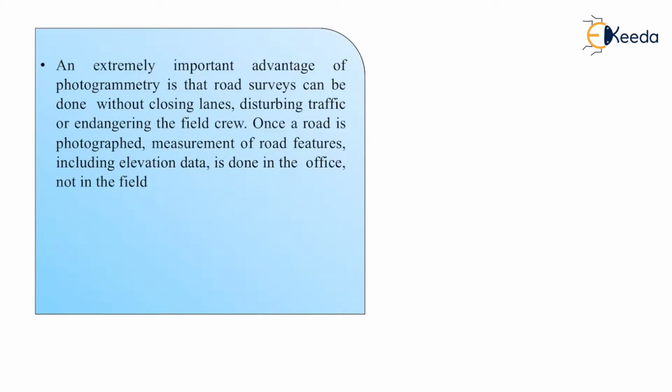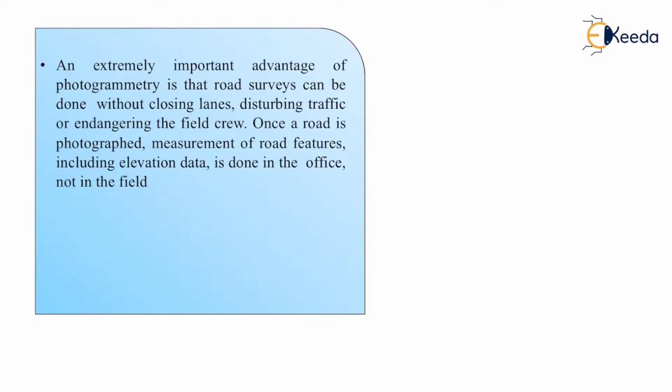An extremely important advantage of photogrammetry is that road surveys can be done without closing lanes or disturbing traffic. For example, when we are selecting a route for a metro line or construction of a new bridge, we don't need to close the lanes or disrupt the traffic because it can be done by using aerial photographs.